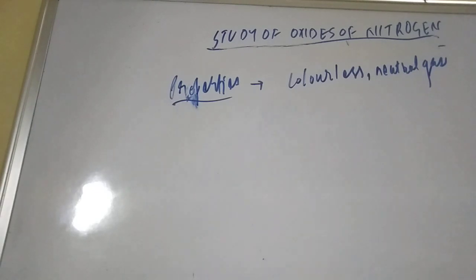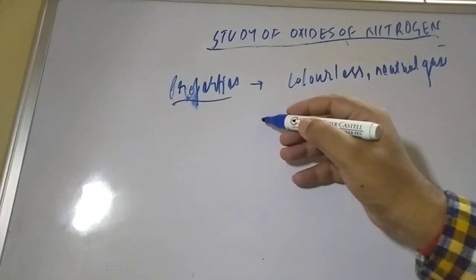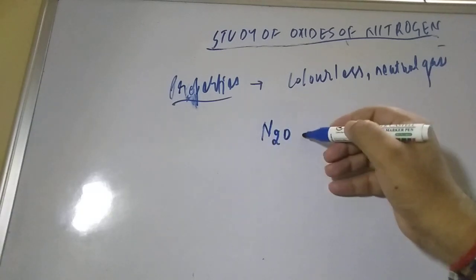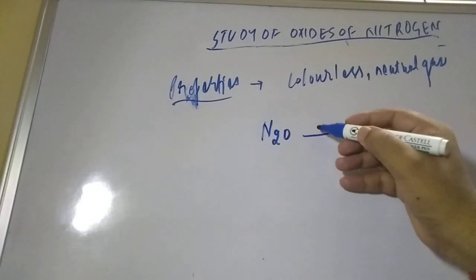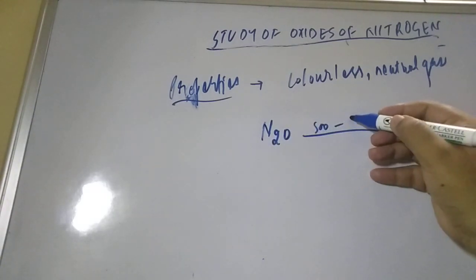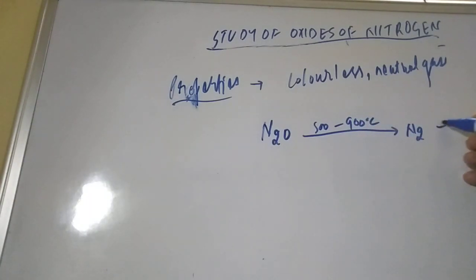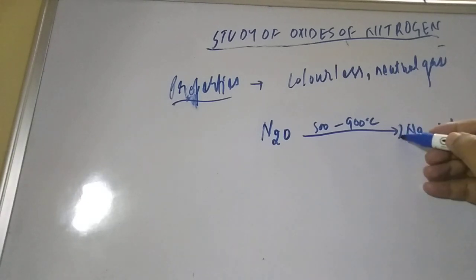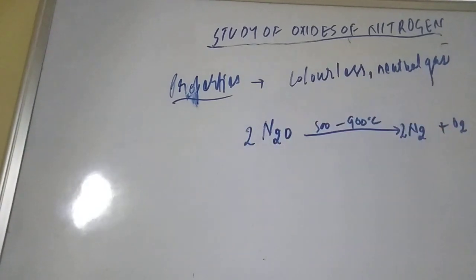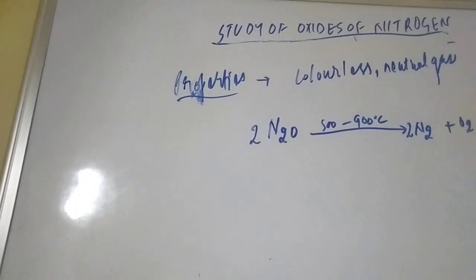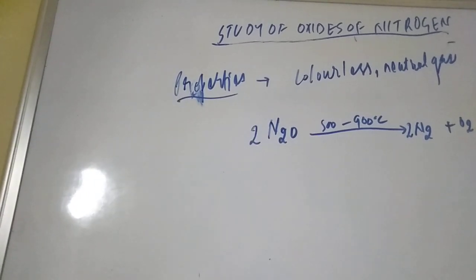What is the action of heat? If you take N2O and study the action of heat at 500 to 900 degrees Celsius, if you apply heat, it will give N2 plus O2. So you take 2 here and this will become this here. So at very high temperature it will convert into dinitrogen and dioxygen.